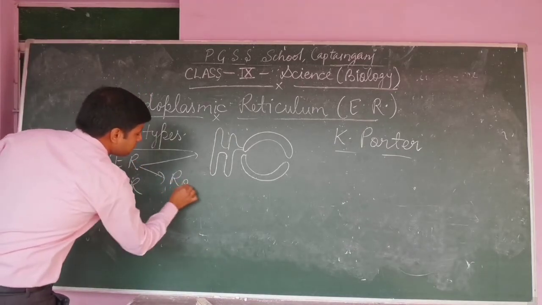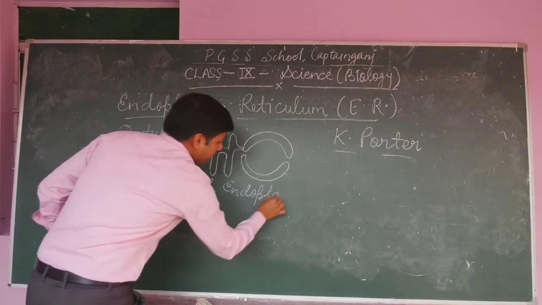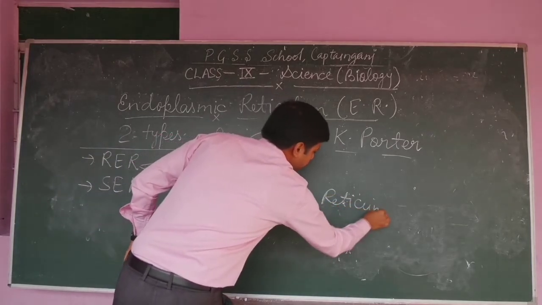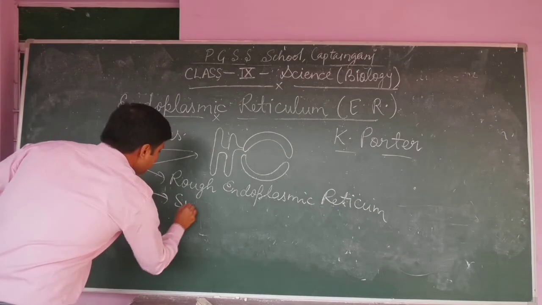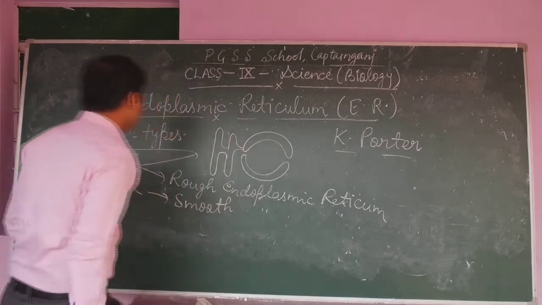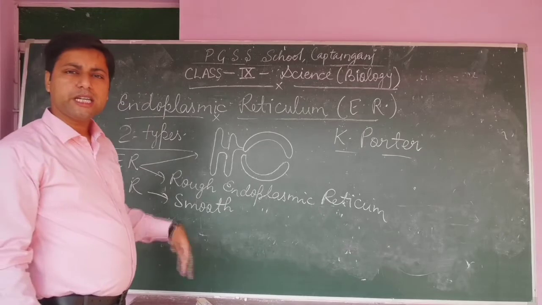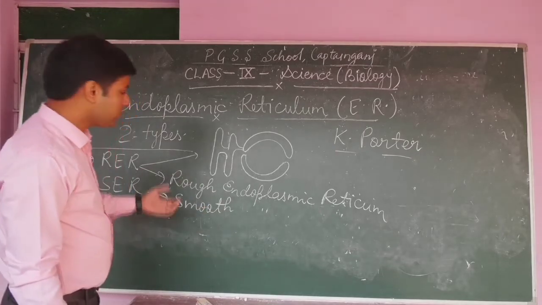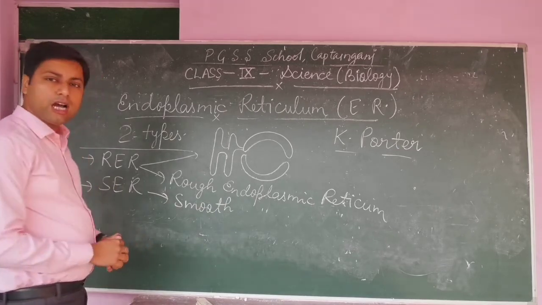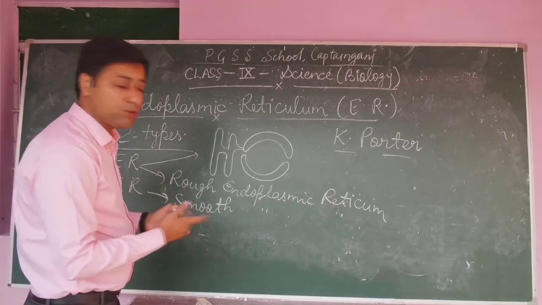So R means rough endoplasmic reticulum, and SER means smooth endoplasmic reticulum. In rough endoplasmic reticulum, ribosome molecules are present on the outer surface, and in the case of SER the ribosome molecules are absent. Now the functions of RER and SER are both different.